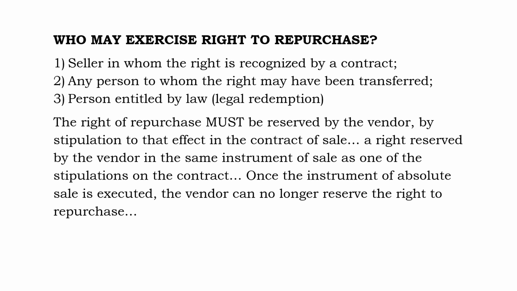The right to repurchase must be reserved by the vendor by stipulation to that effect in the contract of sale itself. It is a right reserved by the vendor in the same instrument of sale as one of the stipulations on the contract. Once the instrument of absolute sale is executed, the vendor can no longer reserve the right to repurchase. So take note that the right to repurchase must be stated in the contract of sale itself. It cannot be made in a separate instrument after the sale has been executed.